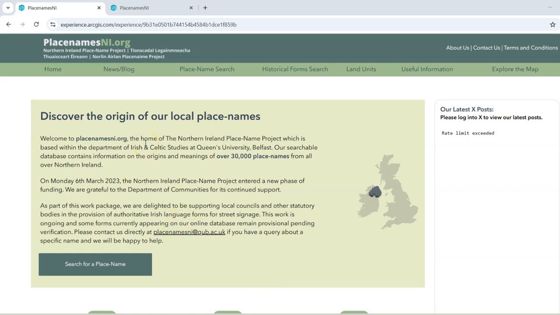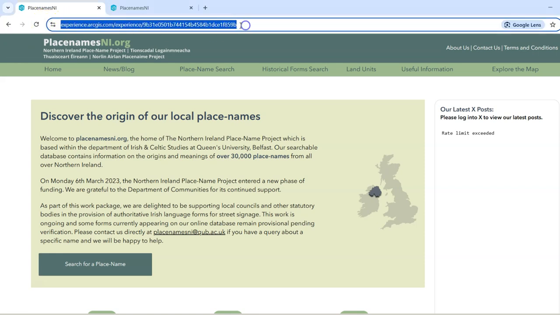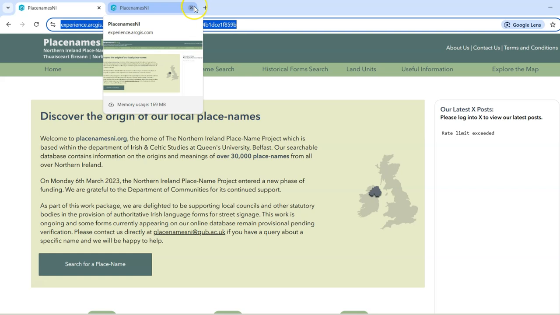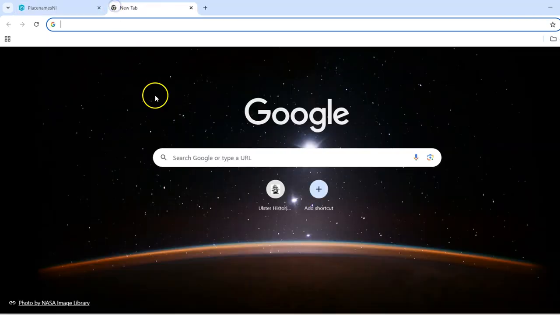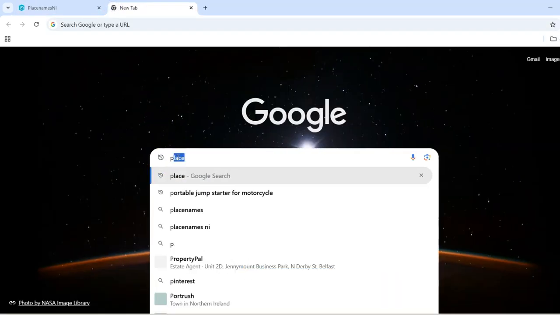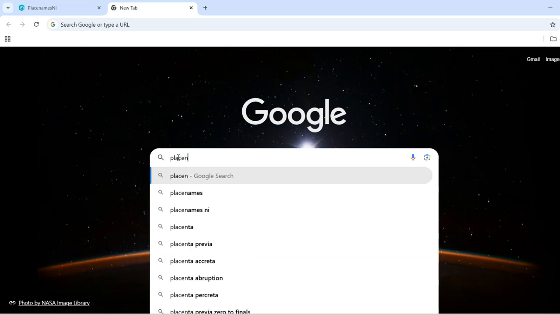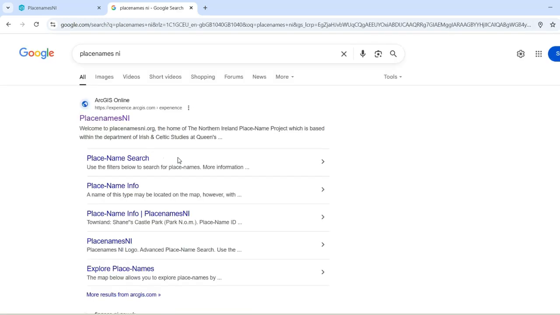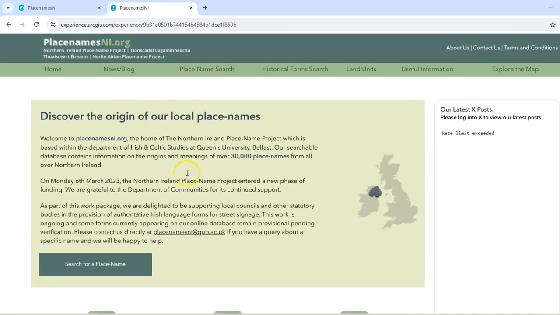to using placenames.ni.org. You can see the URL for placenames.ni when actually you go to the website. This is the home page we're looking at here. It's quite long and difficult to remember. So the easiest thing by far to do is if you just open a new tab, just go to Google, placenames.ni, and then that will bring you directly to it. So that's the easiest way to start using it.